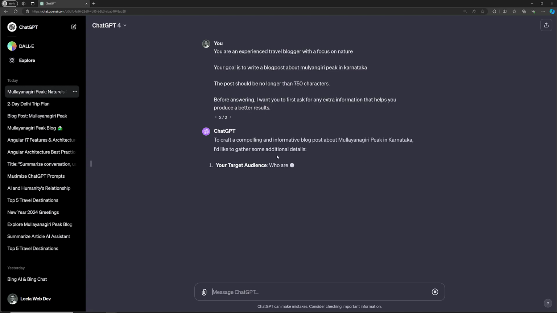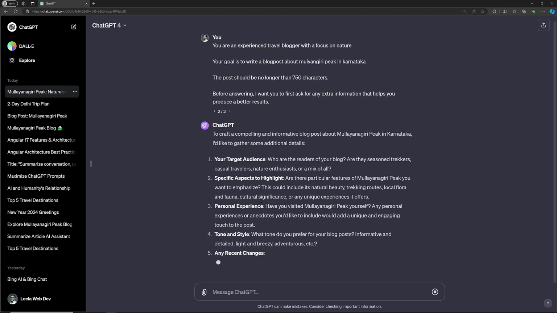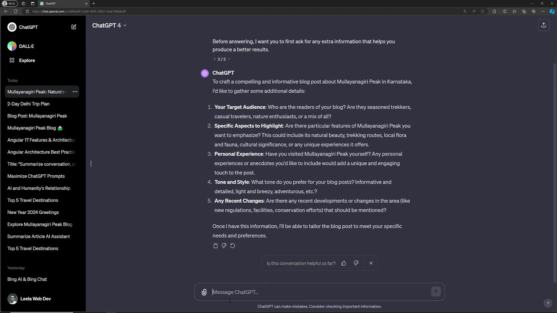To craft a compelling, informative post, it says it would like to gather some additional details. So in order to prepare the blog post, it is asking for additional details. Like this it is better, right? First, what is your target audience? The target audience is nature lovers, hikers or trekking. Okay, next one.